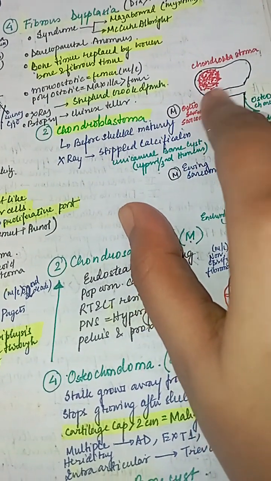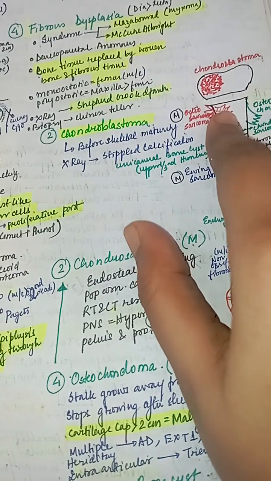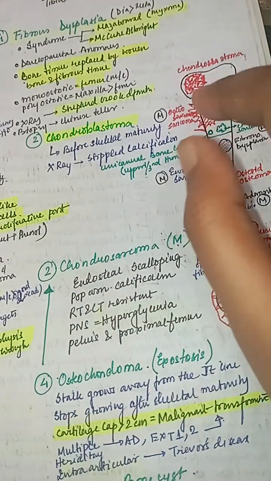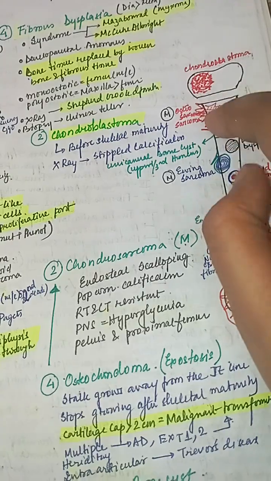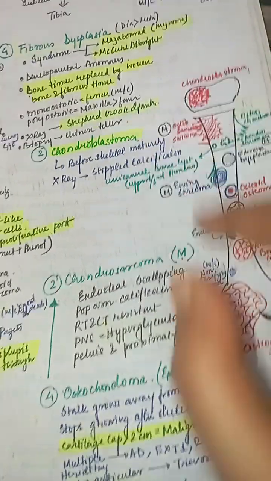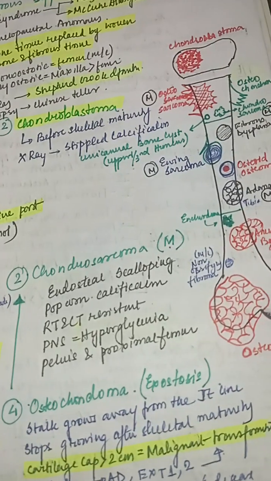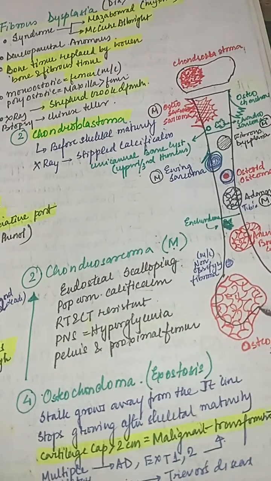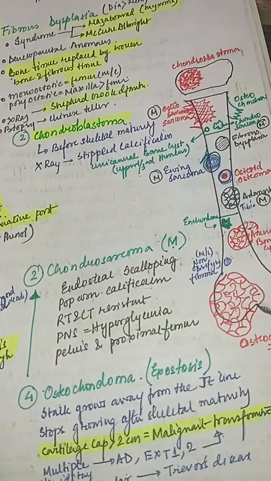It is formed in the metaphysis in 10 to 20 years. It is the primary osteosarcoma, and in 20 to 40 years it is associated with Paget's disease. It is known as the secondary osteosarcoma.